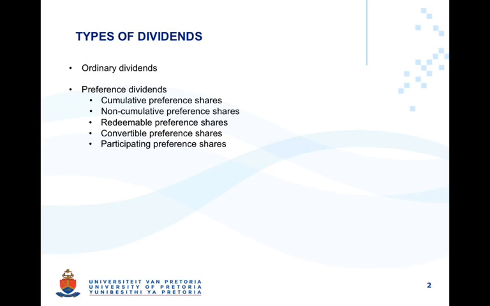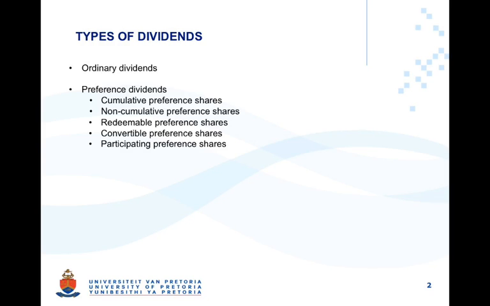Preference dividends are usually issued as a fixed dividend amount per reporting period, while ordinary dividends are variable from period to period if there's a declaration. There are several types of preference shares. For example, the cumulative preference share. This implies that there is accumulation of a dividend over time.